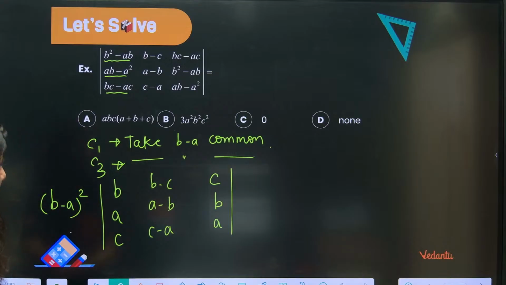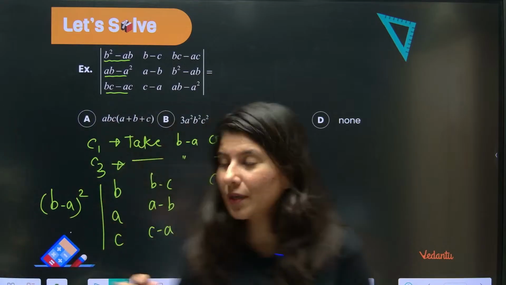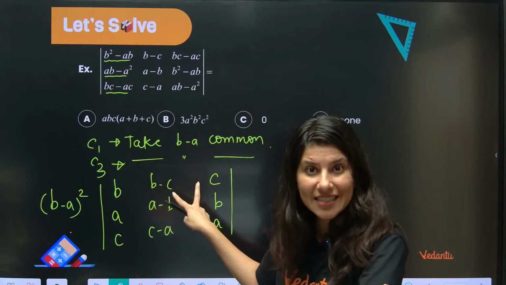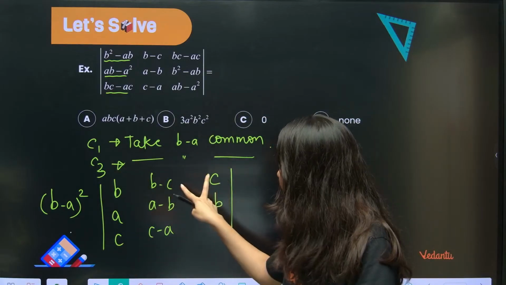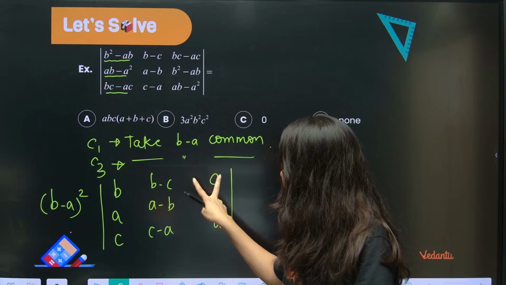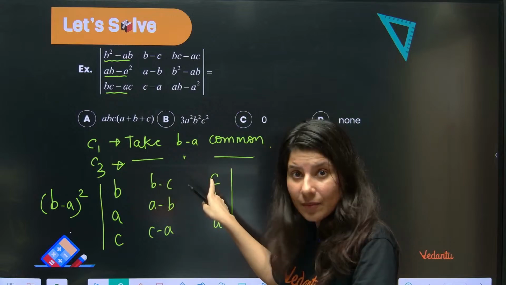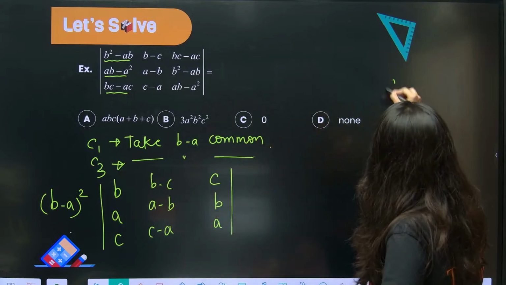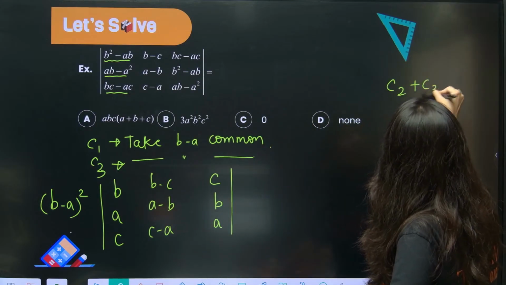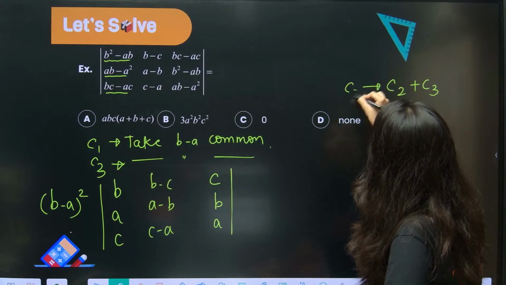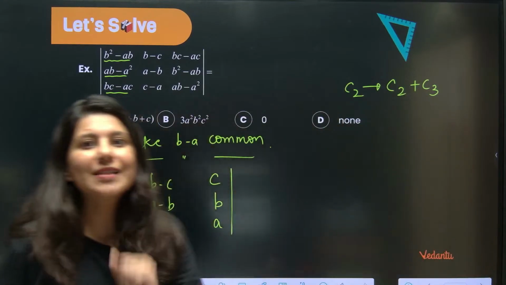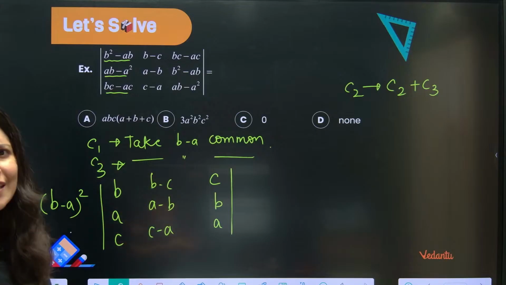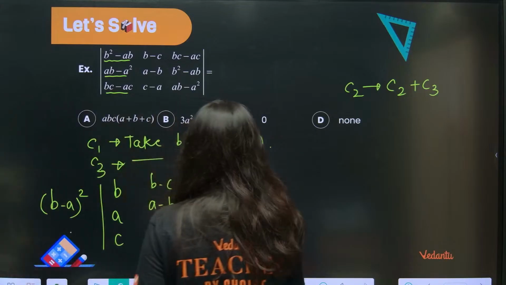Now, I can see that if column number 2 and column number 3 get added, then see, if you add these two, you are going to get B. If you add these two, you are going to get A. That means C2 plus C3 if you do. And you know what? You can change C2. C2 goes to C2 plus C3. Or you can do this with C3 also.